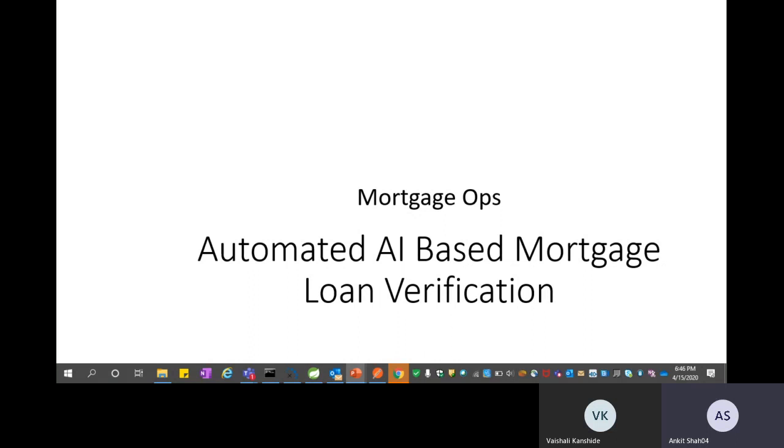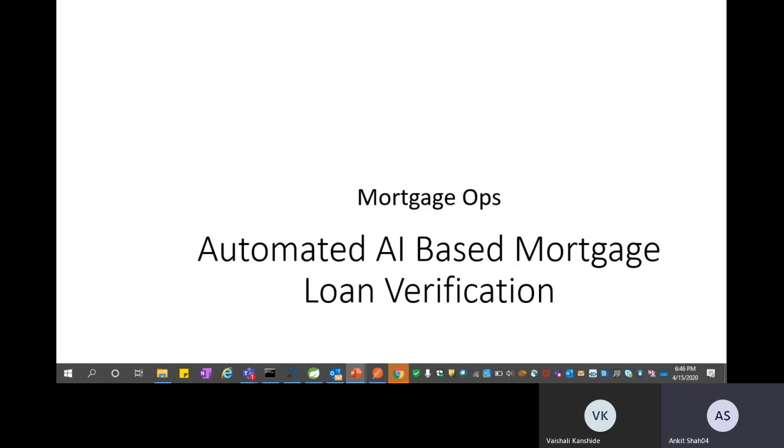Automating the pre-ops process would make the process faster, improve the quality, reduce the risk, and most importantly, reduce the loan origination costs. Today, we can automate the pre-ops process thanks to the advancement in technologies like OCR, machine learning, and workflows.